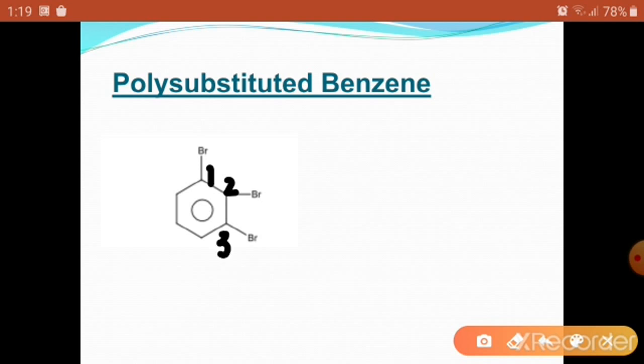And if we start the numbering from the other side, then it would be 1, 2, 3, 4, 5, 6, it is 1,5,6. So we should start the numbering in the direction in which all the substituents get the lowest possible numbers, or we say the sum of all these numbers should be lowest.